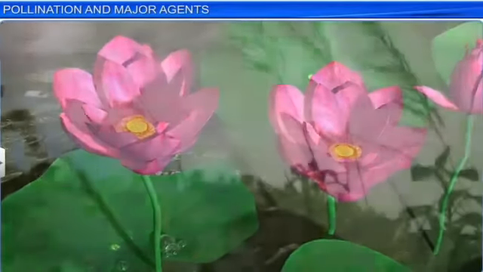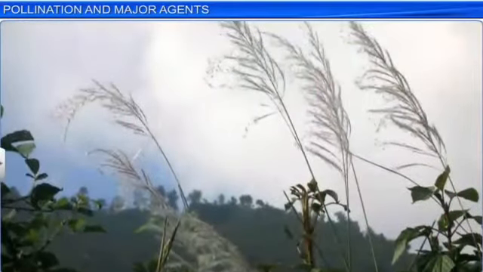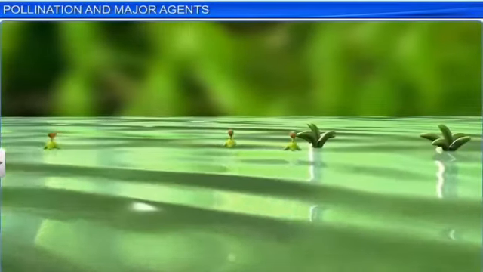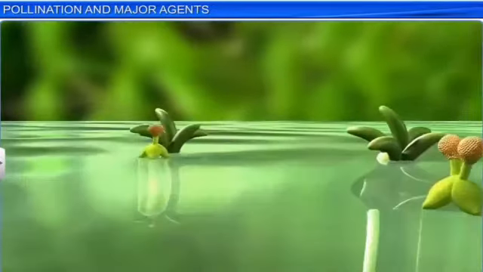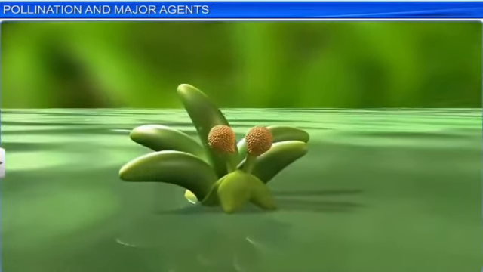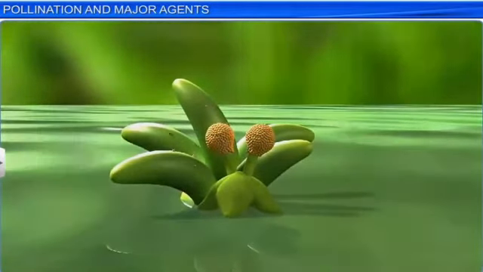In most of the water pollinated species, the pollen grains are protected from wetting by a mucilaginous covering. So by means of some sort of covering, the pollen grains are ultimately protected. Here we can observe the transfer of the pollen grains in the aquatic medium.